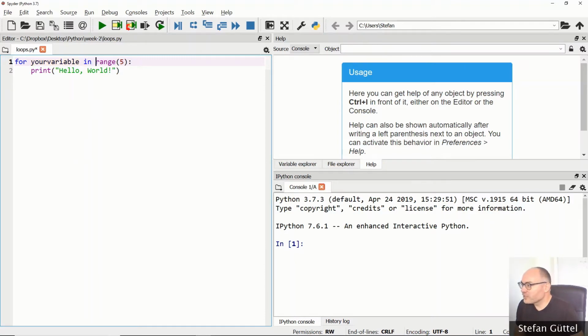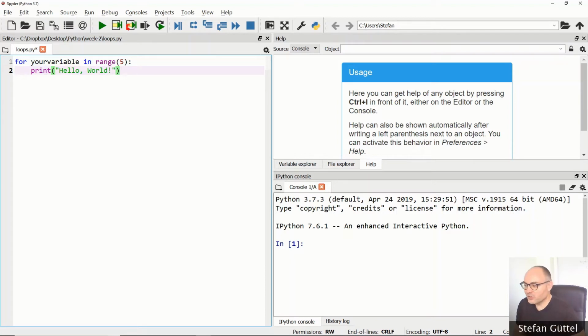And then the range function that I mentioned before with just 1 input parameter. So what happens here is that this range function will now return a list of integers. Most importantly in Python, when you have a command that expects a block of commands later on, we end it with a colon like this. And on the next line, we have an indented command, in this case, print hello world.